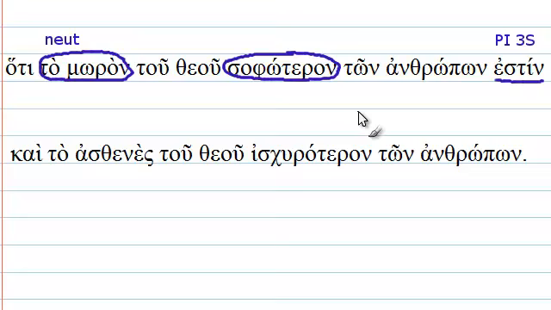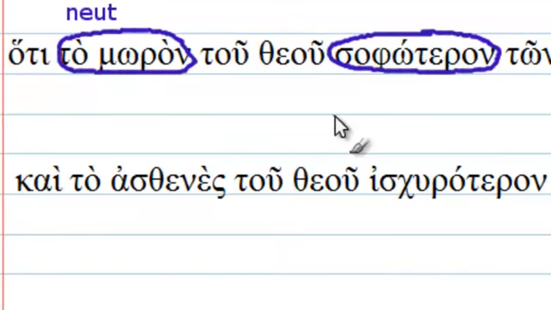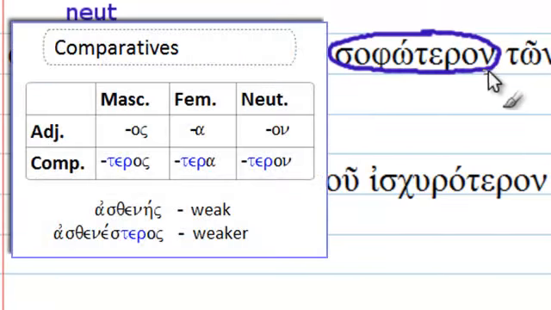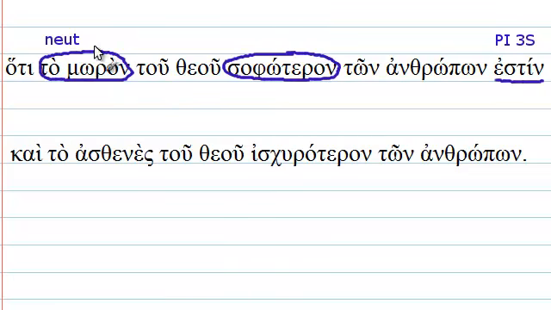Were you able to remember what it came from? It comes from the comparative form. Now when we have a comparative form of the adjective, what that means is that in English you're going to take the adjective and either add the ending -er to the end of the adjective or add the word more before the adjective, because it's comparing one thing with another. So in this case it's the foolishness is wiser. And that's kind of the bare bones of our sentence.